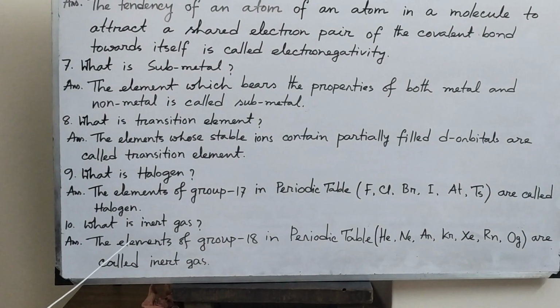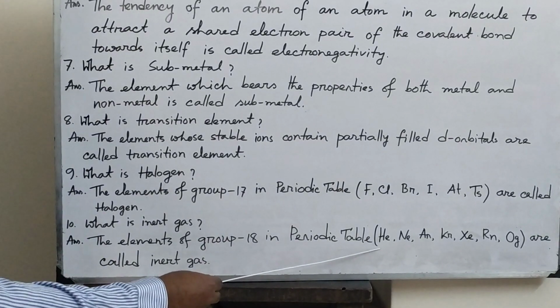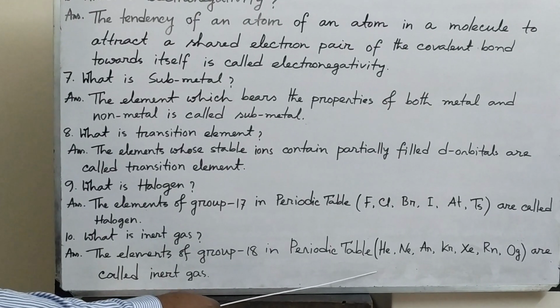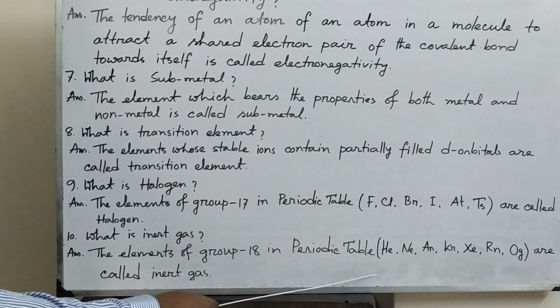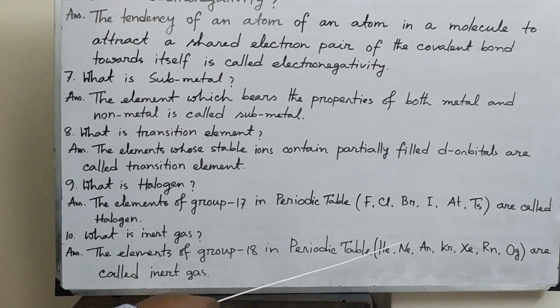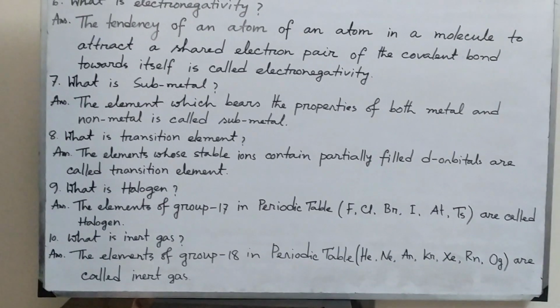They are called inert gas because their outermost energy level is fulfilled by electrons. They do not accept or donate or share any electron to form a molecule. For this reason, these are called inert gas.